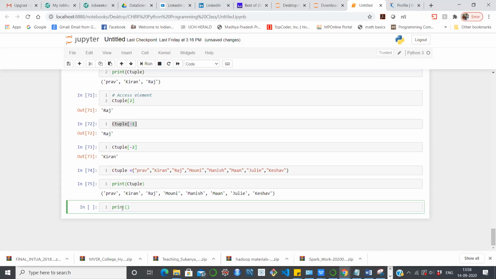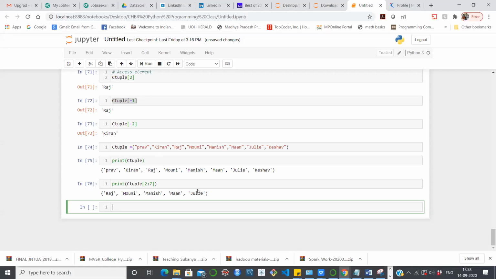Okay, so what will you mention? See tuple. How are we going to write from Raj? For Raj, 0 1 2. Now 2, I want till Julie. Let's say, let me write 7. Are we getting or not? Yes, we are getting. So in this way, even in a tuple, you can define your range.